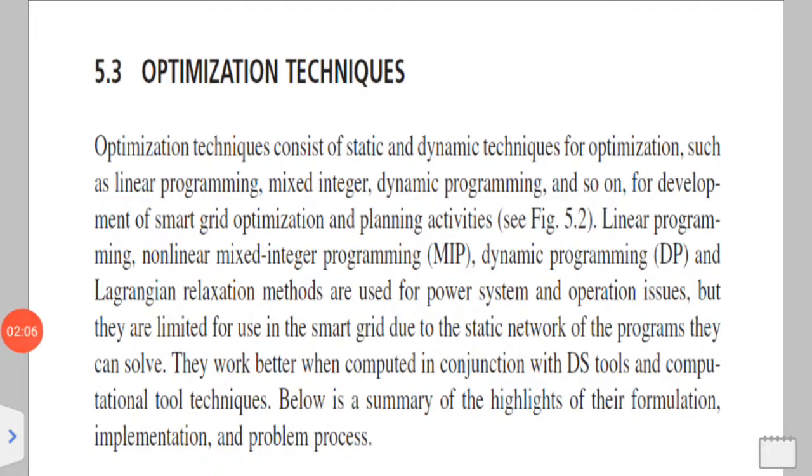The next is the classical optimization method, and first comes linear programming. In linear programming, we use a mathematical model. If any problem is there, it is made into a mathematical model, and then it is solved. There are many algorithms or equations which are used to solve it.